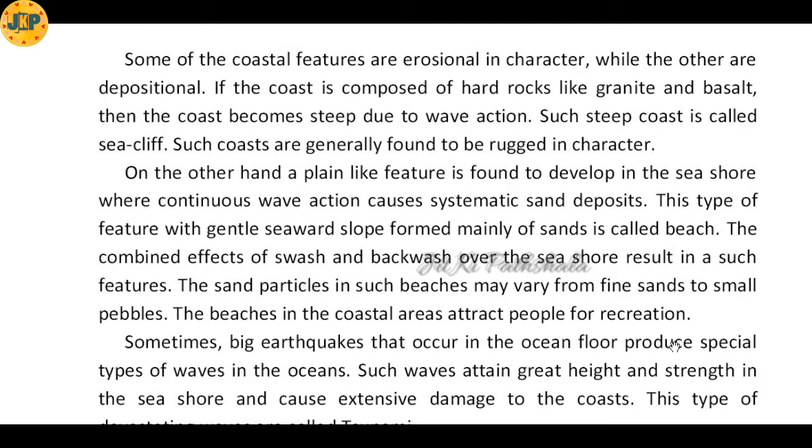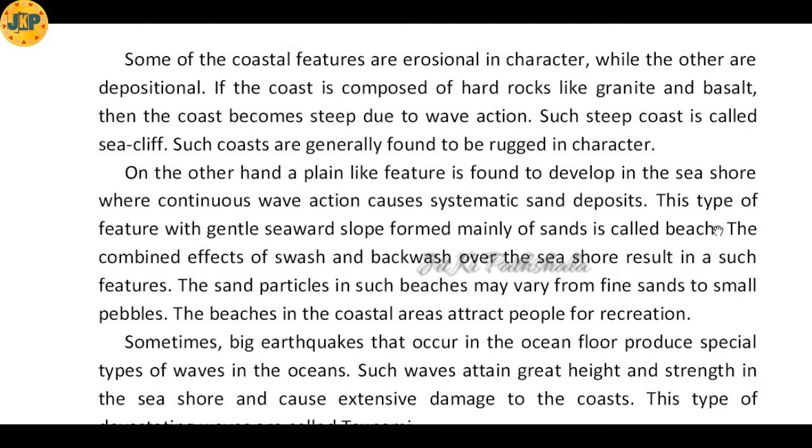If the coast is composed of hard rocks like granite and basalt, then the coast becomes steep due to wave action. Such a steep coast is called a sea cliff. That means a sea cliff is the product of wave action, especially on such coasts where hard rocks are present.